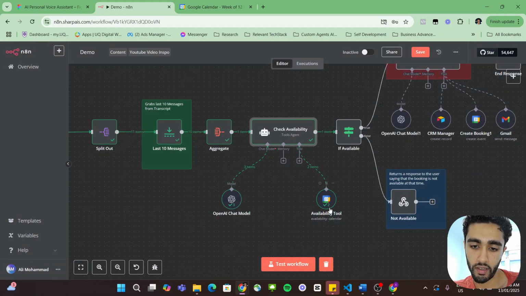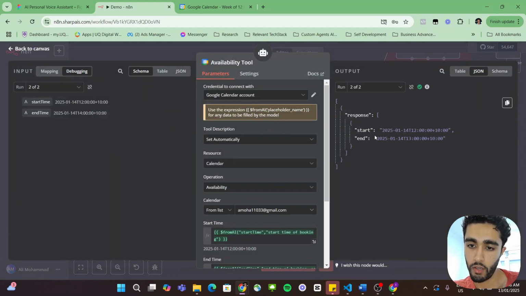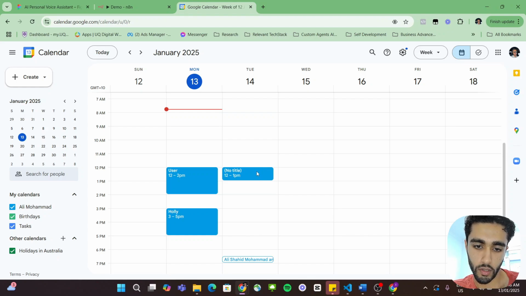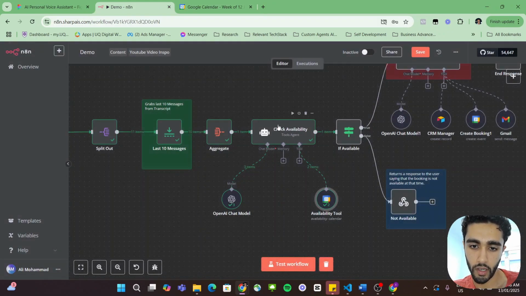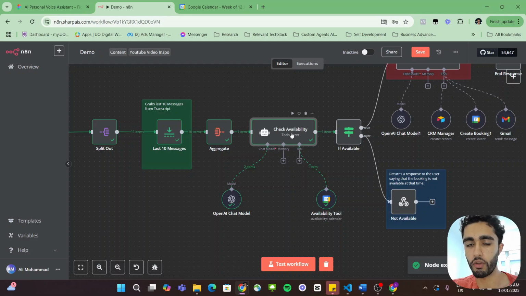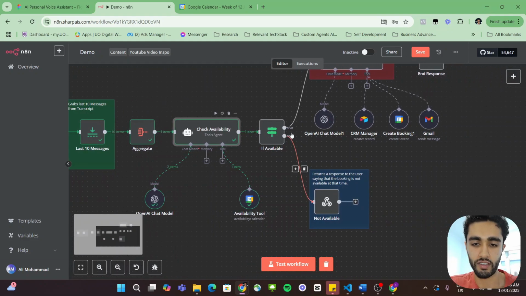And if we go back into the availability tool, we can see here that it actually returns that calendar booking instead of just an empty field, which is cool. So we're going to delete that real quick, and we're going to run this again. And yeah, you can see how much quicker this is when you only take that transcript and the last few messages, as opposed to feeding the entire webhook into this AI agent and telling it, hey, go find the confirmed time. It's not practical at all.